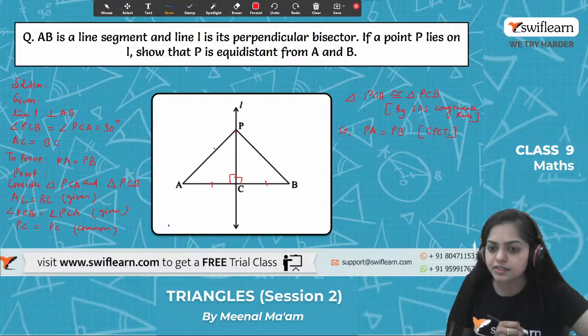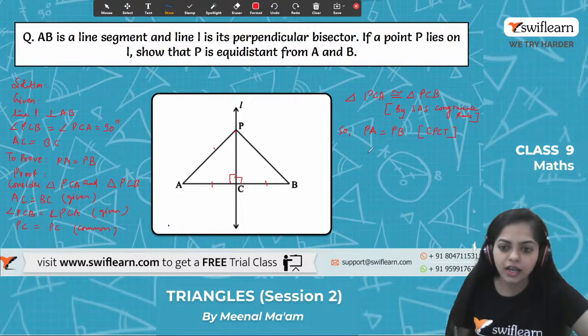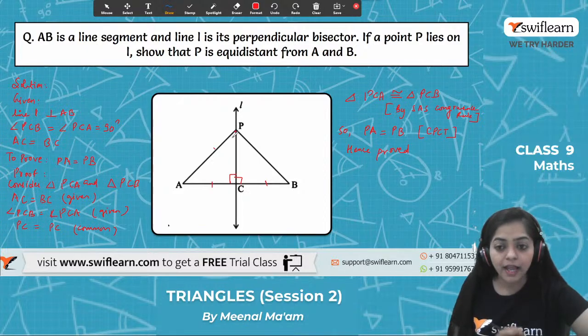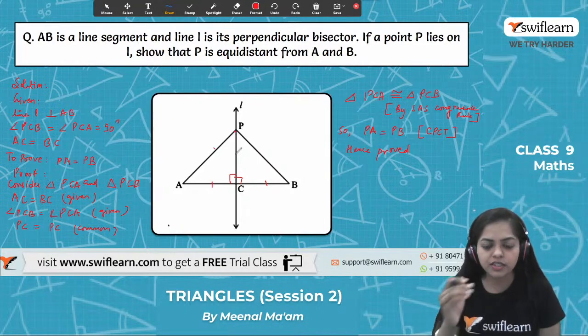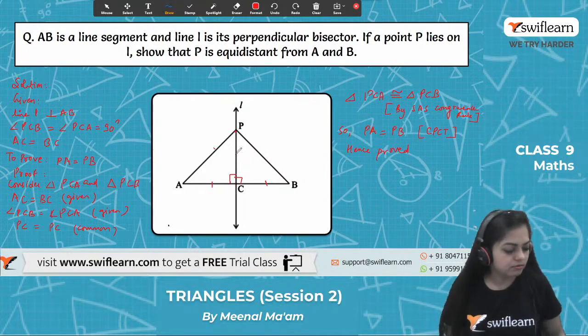So by CPCT, I will say that PA equals PB, because when two triangles are equal, all their corresponding parts are also equal. And hence proved that P is equidistant from both A and B. Got it, guys? Any doubt in this question? Just go through the question once again, and if you have any doubt, then please comment in the chat box.